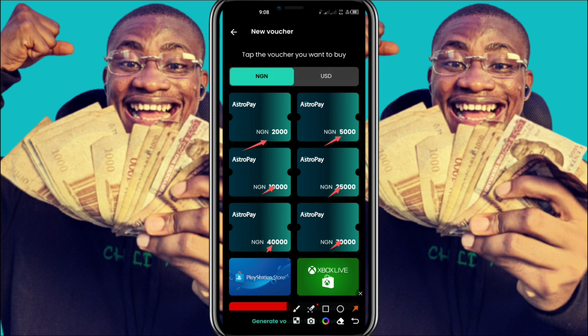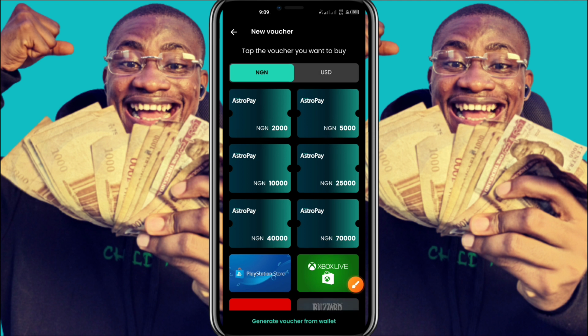That is where I will be going. That is the voucher I'm going to be picking. But the maximum we have here is 70,000 naira. Okay, so we're going to be making use of 70,000 naira.